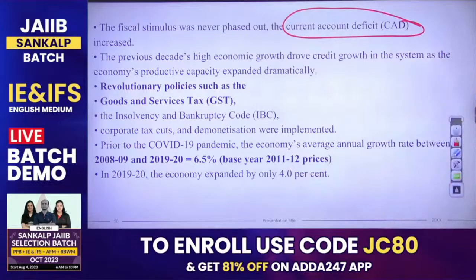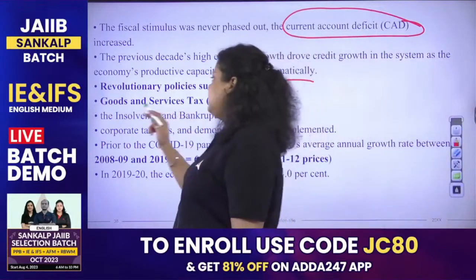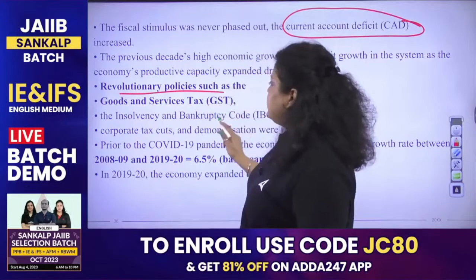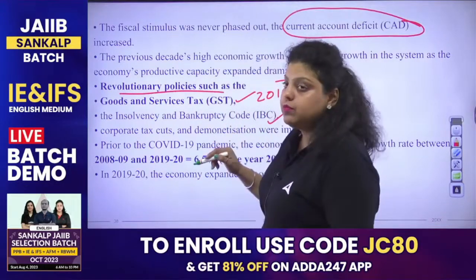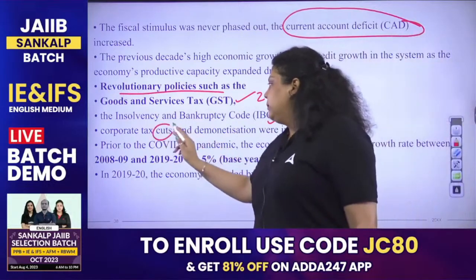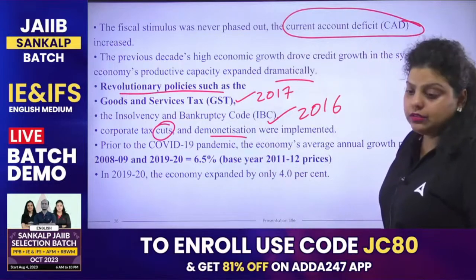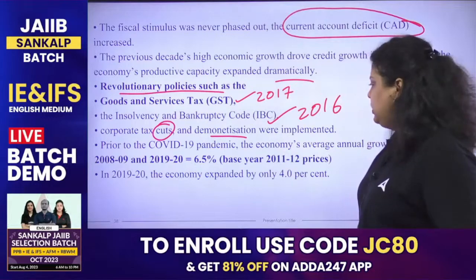Clear? So the previous decade's high economic growth drove credit growth in the system as the economy's productive capacity expanded dramatically. Revolutionary policies were introduced, such as the GST in 2017, the Insolvency and Bankruptcy Code in 2016, corporate tax changes by the government, and demonetization in 2016 of the 500 and 1000 rupee notes.